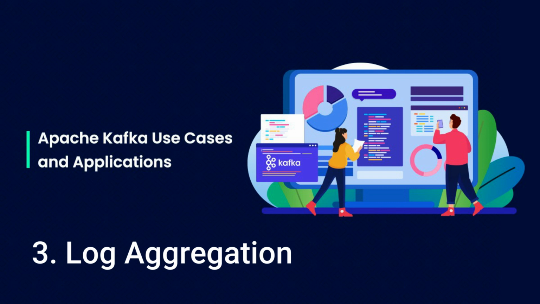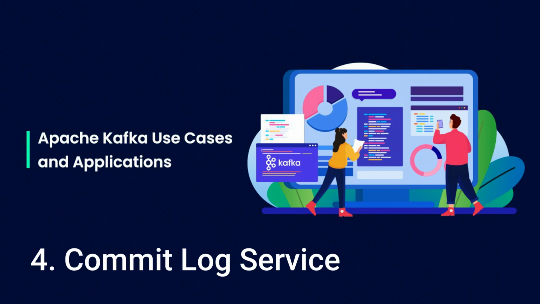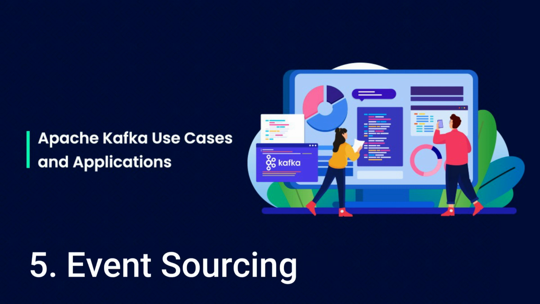For log aggregation, Kafka can be used to collect physical log files from multiple systems and store them in a central location such as HDFS. For commit log service, Kafka can be used as an external commit log for distributed systems. For event sourcing, a time-ordered sequence of events can be maintained using Kafka.